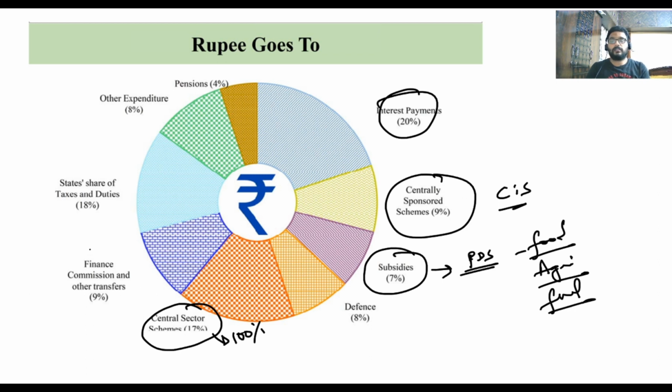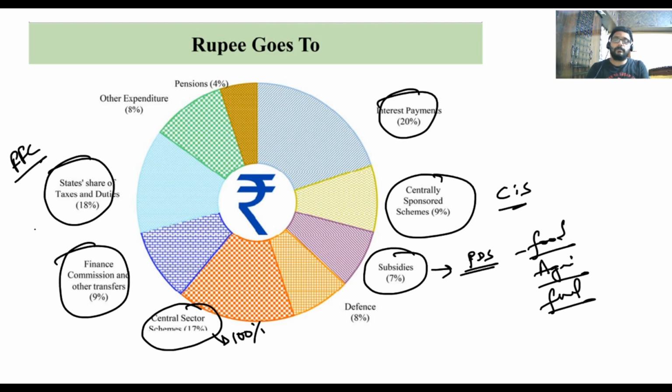Finance Commission, like how much you have to give in transfers, grants, etc., which are recommended by the Finance Commission, added 9%. And this is the state share of taxes and duties as per the 15th Finance Commission recommendation. It's a compulsory payment where the government has to pay from the collection of taxes from the Consolidated Fund of India to the states. All right, so pensions and all you don't need, but these are the areas which you have to learn by heart.